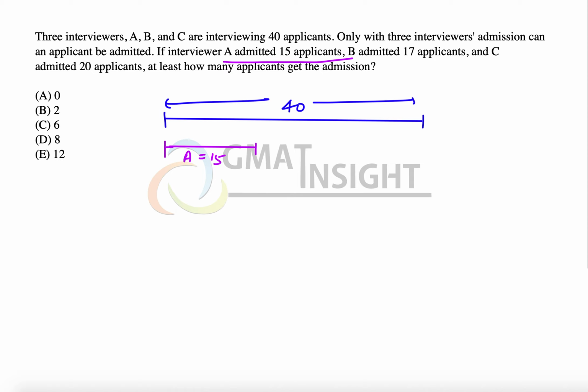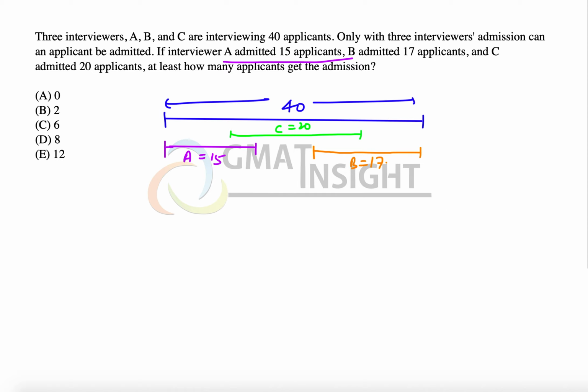Then the question says that B qualifies 17 candidates. Then I am quickly drawing another line for the 17 candidates of B, and C qualifies 20 candidates. That means for C I can again draw a line which is as big, and this is C equal to 20. So you understand the possibility is that A is intersecting C, B is intersecting C, but A is not intersecting B at all, and therefore we don't have a candidate who has the assent of A and B both.